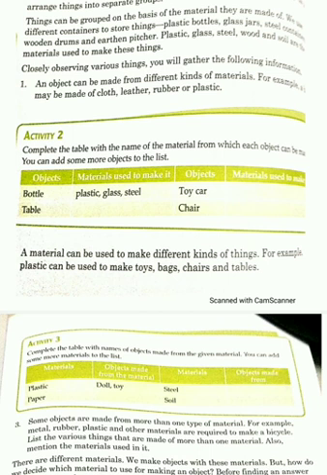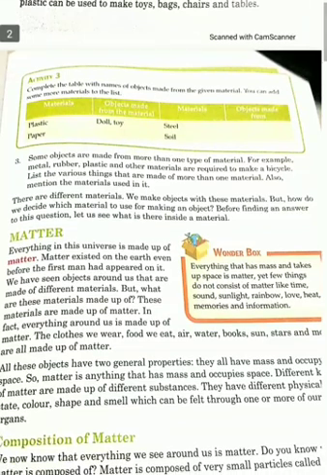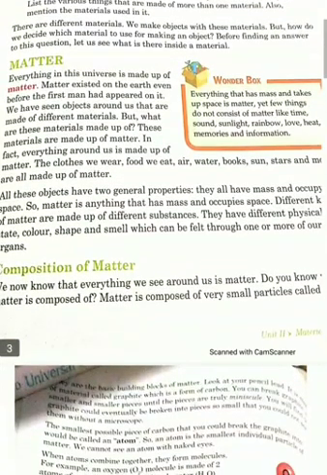We make objects with these materials, but how do we decide which material to use for making an object? So for finding all this, we are going to do our next topic of today, that is matter. Students, as you all know, we have different things around us. For example, when you are sitting on your study table, then you have a table, chair, your book, your notebook, your pen, pencil, your pen stand, and different things related to study.